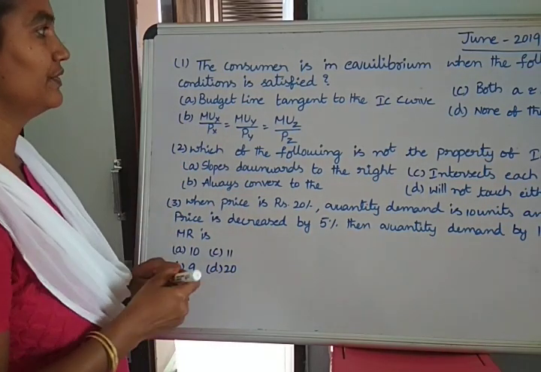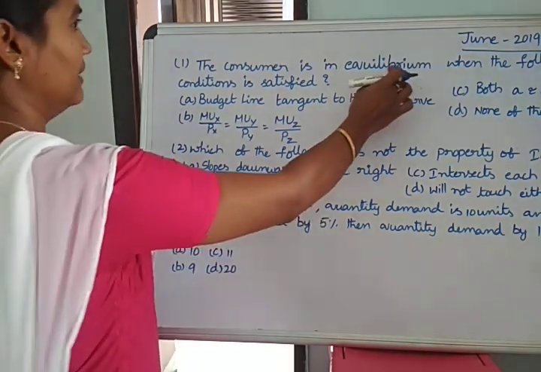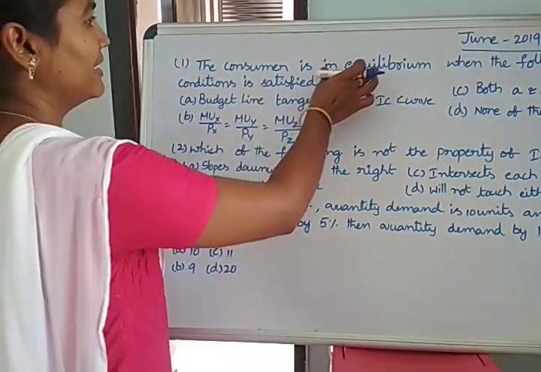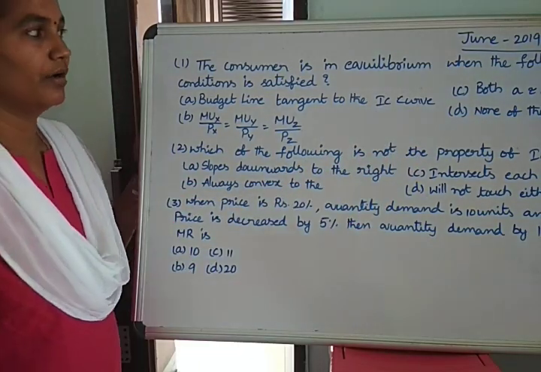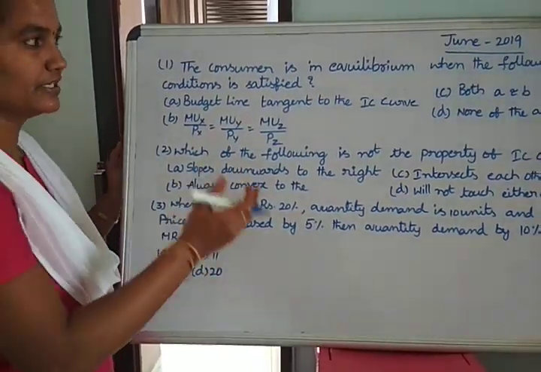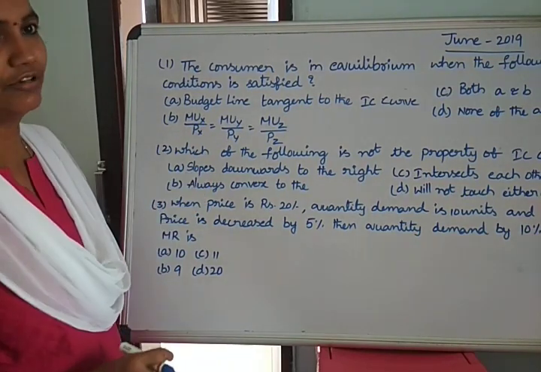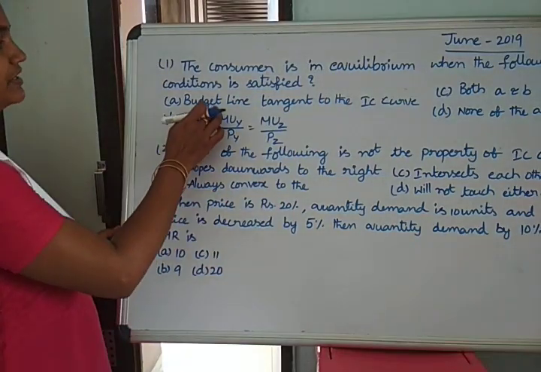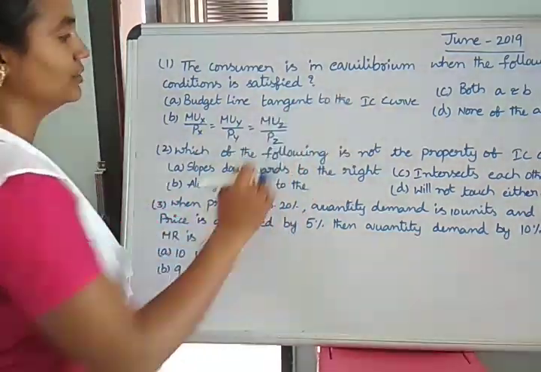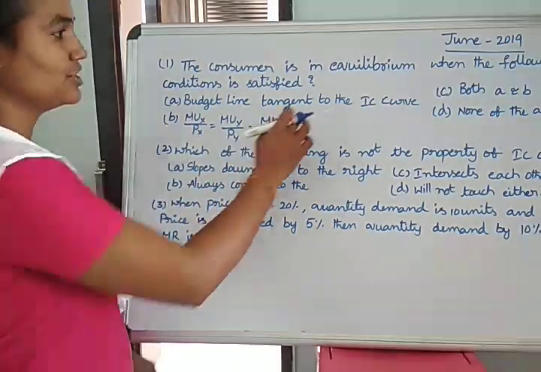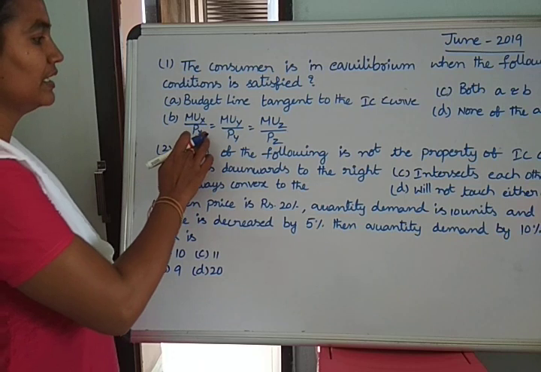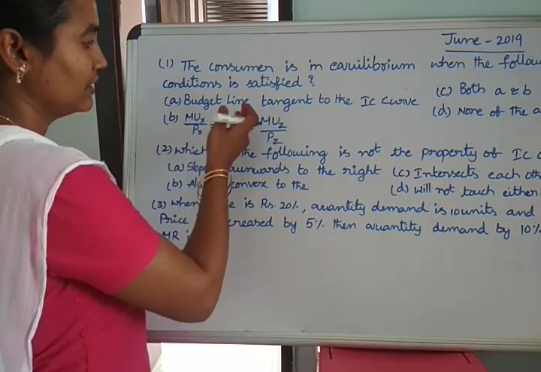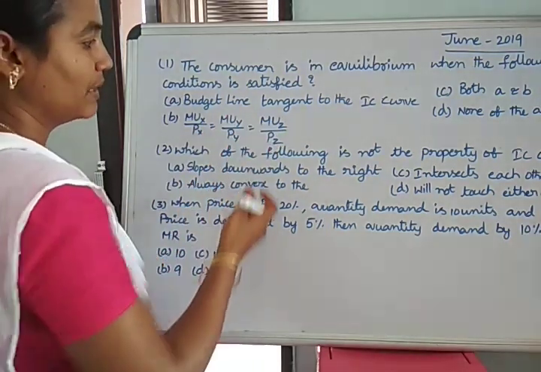First one: consumer is in equilibrium when the following conditions are satisfied. They have not mentioned whether he or she is in equilibrium. When the conditions are fully satisfied, only then do we see this type of consumer equilibrium. The first is budget line tangent to the IC curve. Budget line is also called price line. The second is MUX by PX, marginal utility of X commodity divided by price of X commodity, MUY by PY equal to MUZ by PZ.